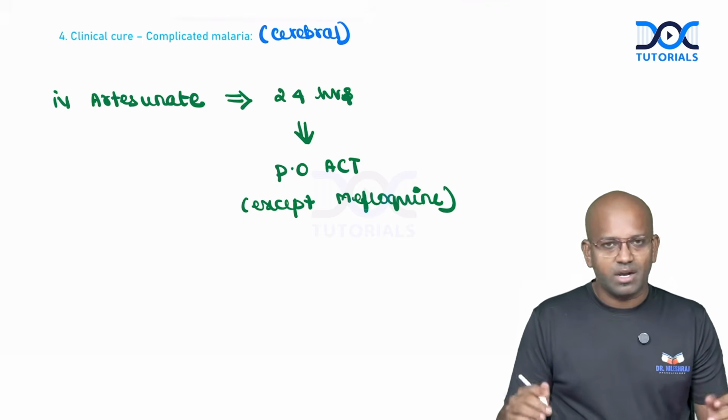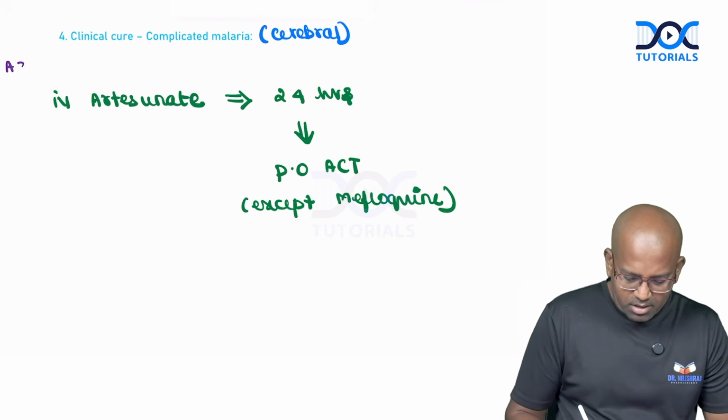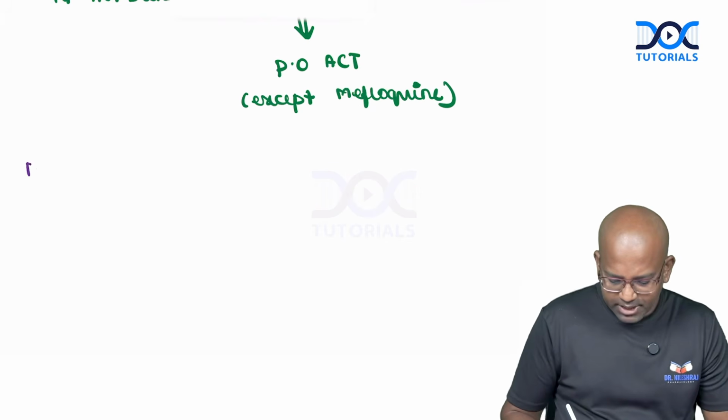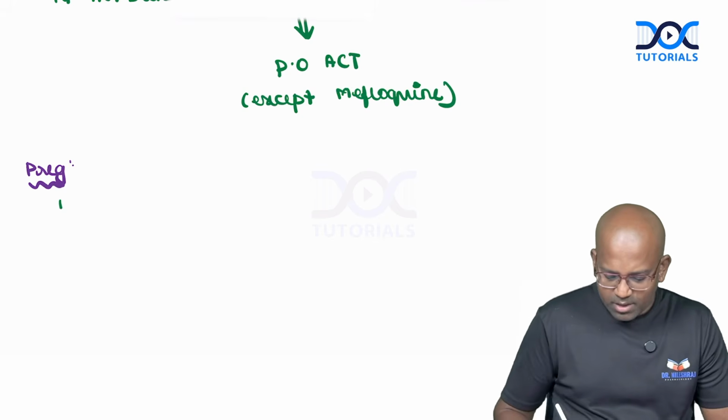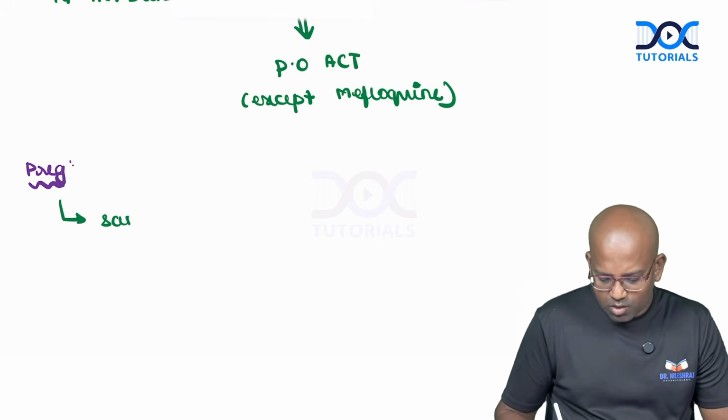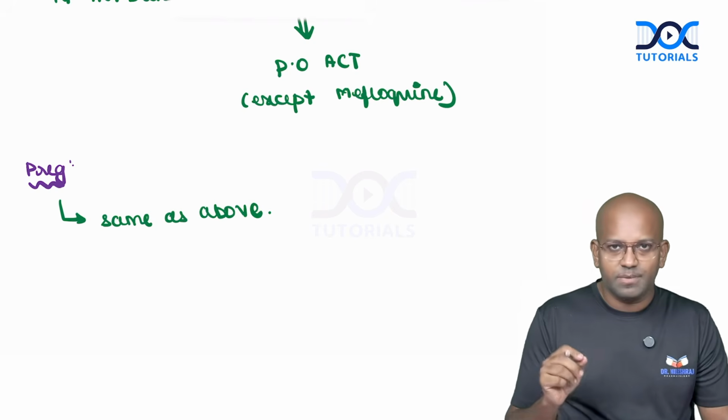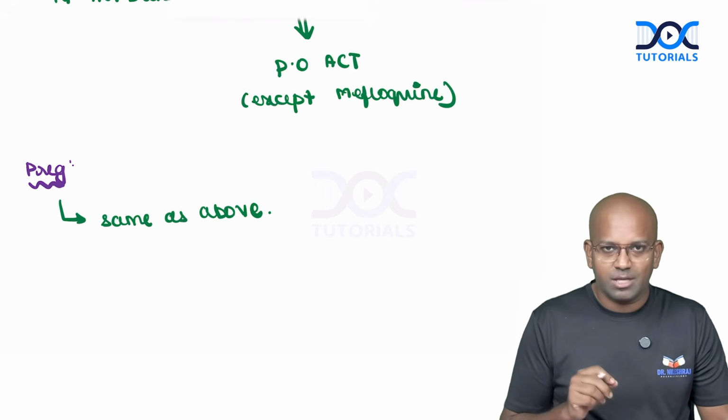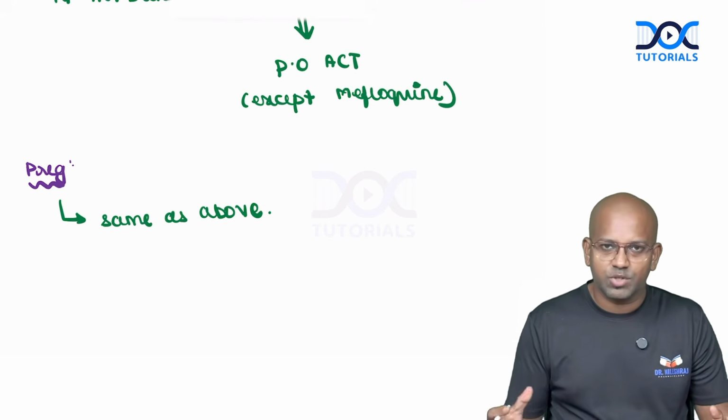Okay, sir, this is for adults. Good, a normal adult who is landing up in cerebral malaria. What about pregnancy? What if a patient is pregnant? We have to administer the same drug dose which we have written again. Why? Because cerebral malaria is an utmost emergency, my dears. We cannot risk the patient by administering any of the usual drugs.